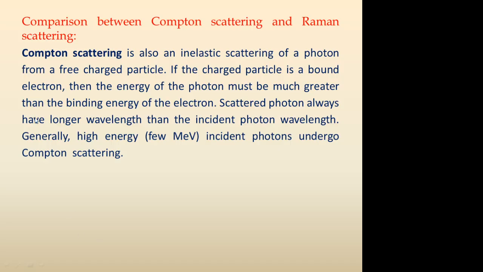Compton scattering is an inelastic scattering of a photon from a free charged particle. If the charged particle is a bound electron, then the energy of the photon must be much greater than the binding energy of the electron. The scattered photon always has a longer wavelength than the incident photon wavelength. Generally, high energy incident photons of the order of million electron volts undergo Compton scattering.